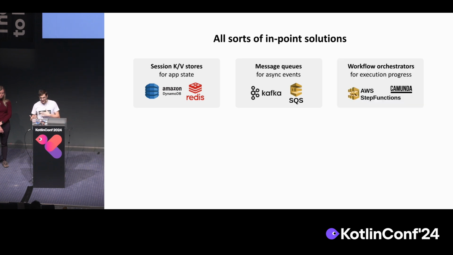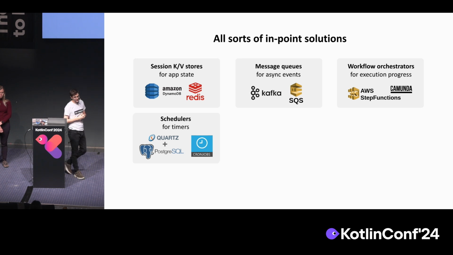Or maybe you bring in a workflow orchestrator, something like Camunda or AWS Step Functions, it doesn't matter. One of those that give you a way to actually track your execution and see where you are in your execution in a single point. Or maybe you also bring in a scheduler, in particular for the case where you need to retry, but you can't retry immediately. You need to wait to retry for some time. Well, in that case, you can't just do a thread sleep of 2 hours.